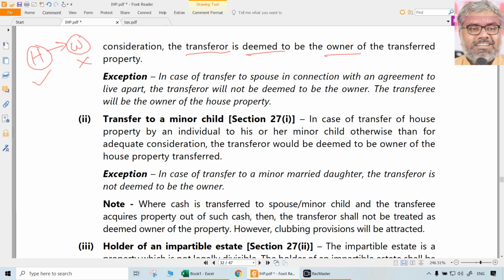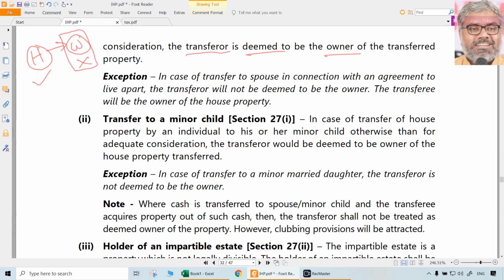So, legally who is the owner? Wife is the owner. But according to section 27, who is the owner? In whose hands the assessment should happen? Husband's hands. The transferor is deemed to be the owner of the property in case he transfers it to spouse without adequate consideration. Otherwise than for adequate consideration means without adequate consideration.